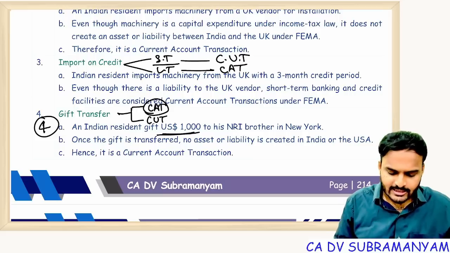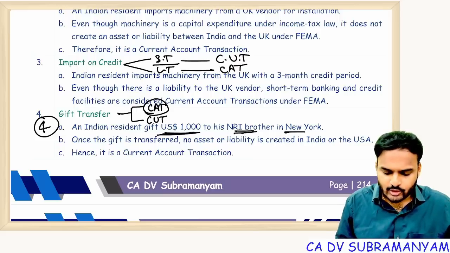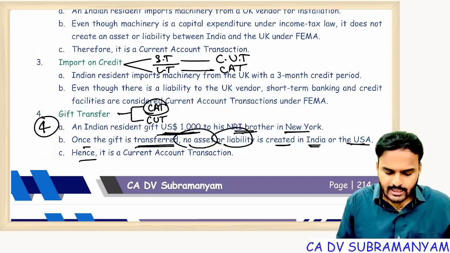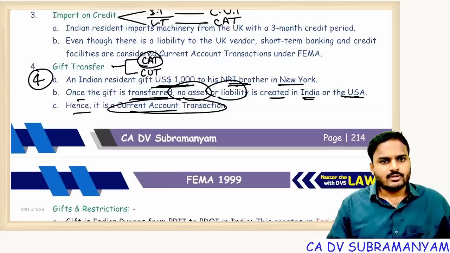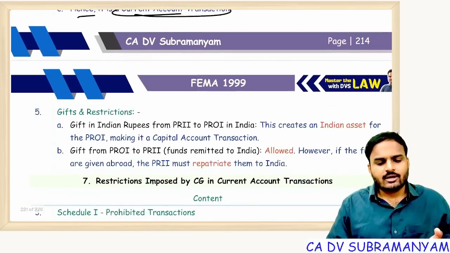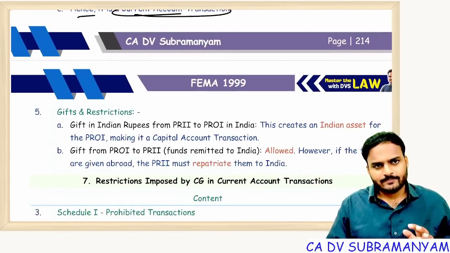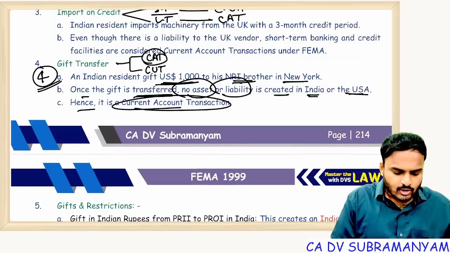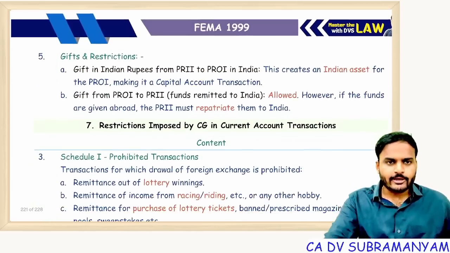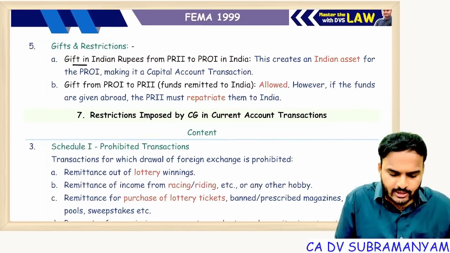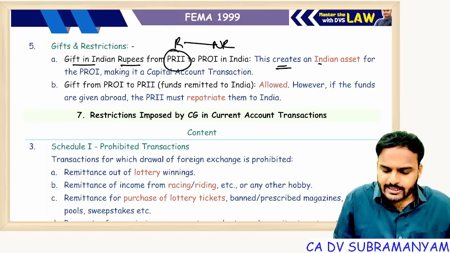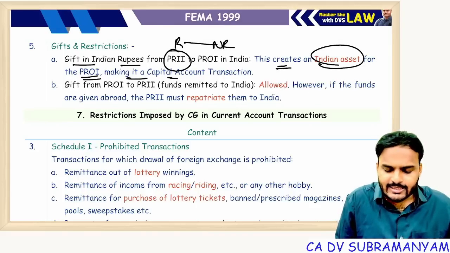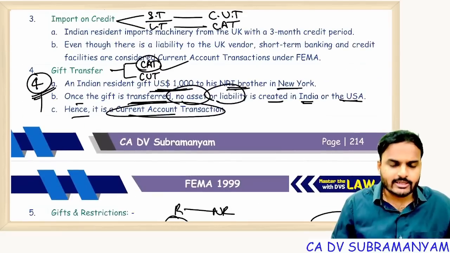So an Indian resident gives $1,000 to his NRI brother in New York. Once the gift is transferred, no asset or liability is created in India or USA. Hence, it becomes a current account transaction. So creation of asset in India or outside India is important. Same logic, section 4 you can follow in the 5th point. You can see here, gift in rupees from resident to non-resident creates an Indian asset for the non-resident, making it a capital account transaction. That's what I told here.